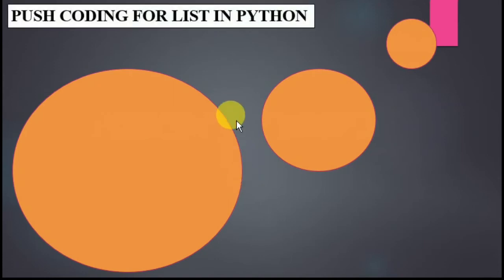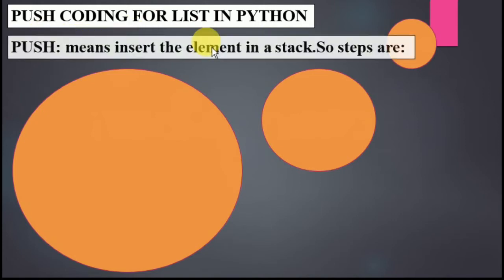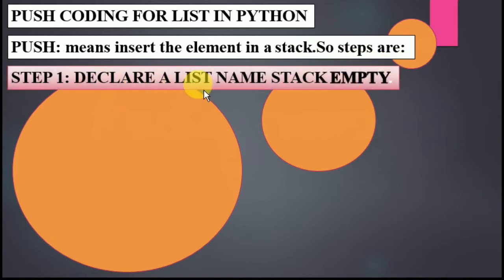Now we move to the push coding for a list in Python. How are you going to write the coding of push? Push means insert an element in a stack. So step 1, you need to declare a list named stack, and it should be an empty list. The line for an empty list is stack equals two brackets. This is our empty list. There is nothing inside that stack.